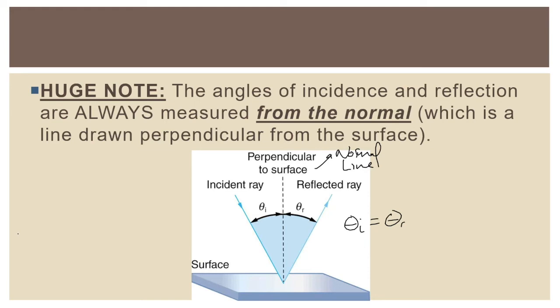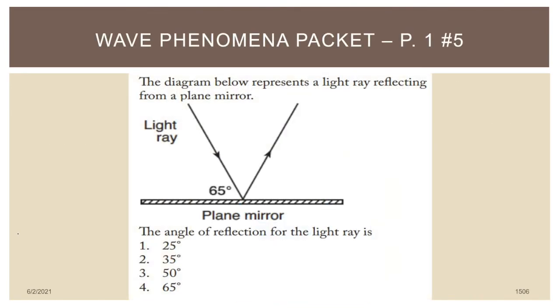All right, let's take a look at a problem. This problem is in the wave phenomena packet. It's on page 1, number 5. It says, the diagram below represents a light ray reflecting from a plane mirror. The angle of reflection for the light ray is. Pretty straightforward question. Take a second to pause this video here. Figure this one out. Come up with an answer. Come up with an explanation. When you hit play, we'll go over it.